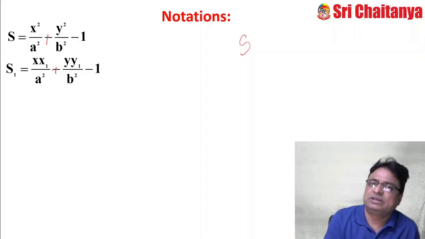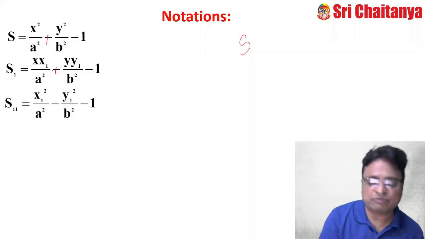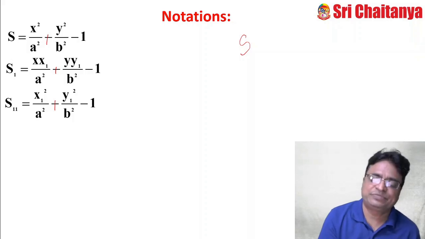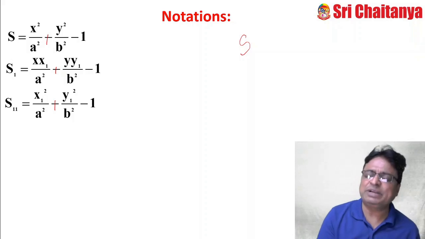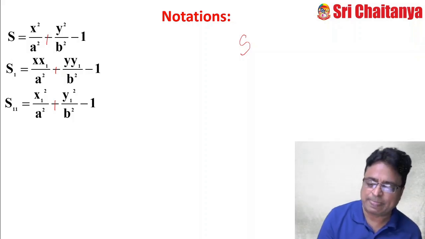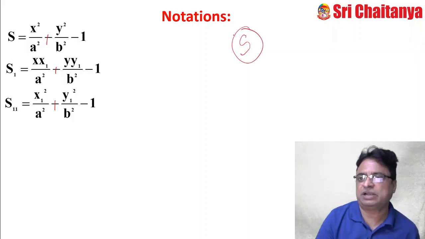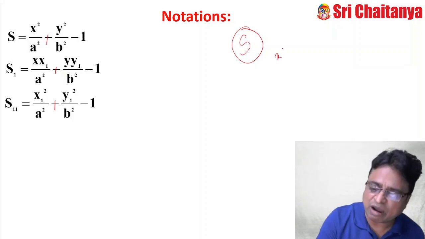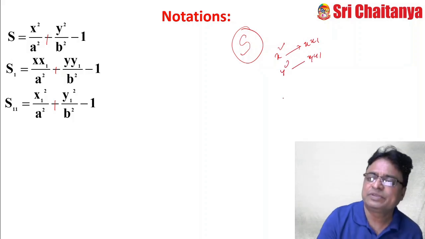That's all. This was already explained in the parabola session also. S11 is x1 square by a square plus y1 square by b square minus 1. That means we are substituting the point x1, y1 on the curve. So whatever the second degree curve given to you, we call it S. S equal to 0 is the equation. Until then, we call it S. In the second degree terms, x square we replace with xx1, and y square we replace with yy1.